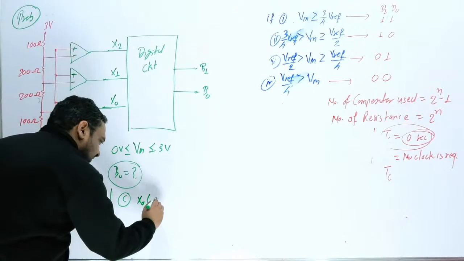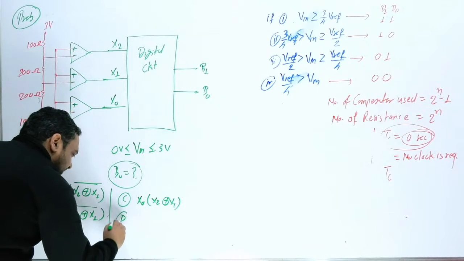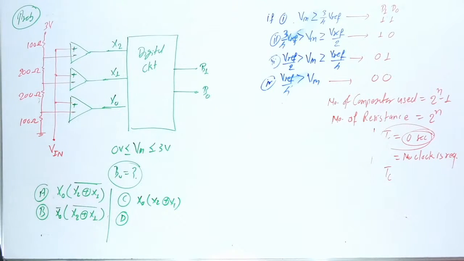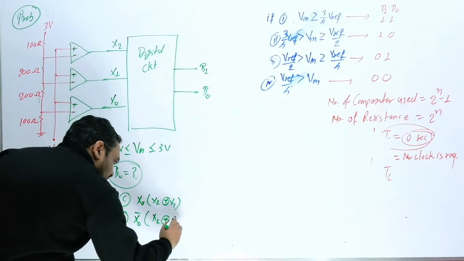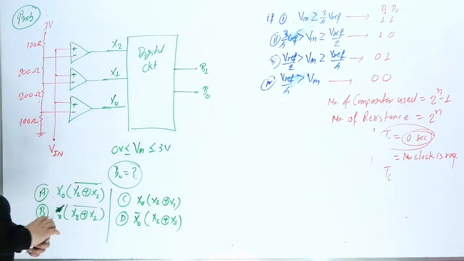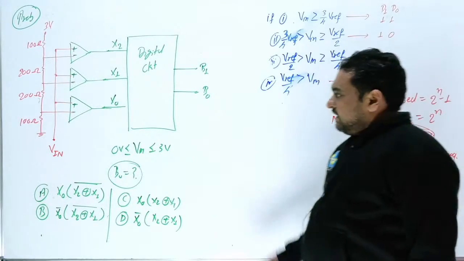Okay, in the third option this is x2 XOR x1. Now in the fourth option this is x0 bar, and this is x2 XOR x1. This is what is given. Can anybody solve this? I am waiting for your answer.